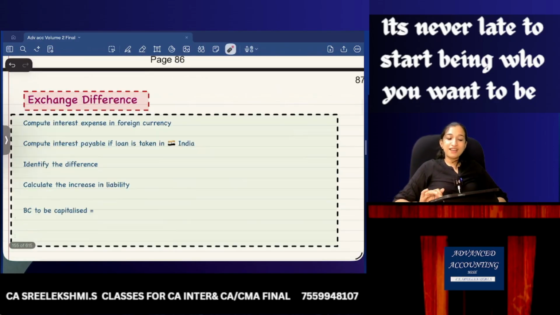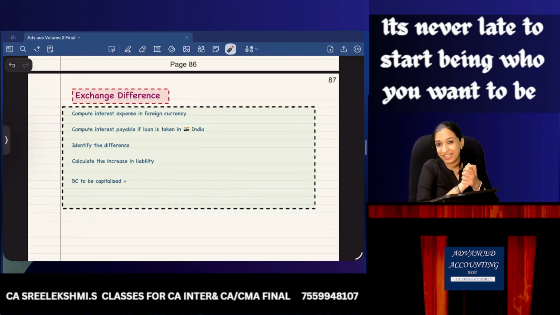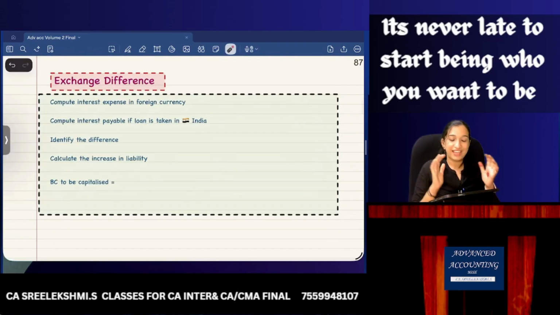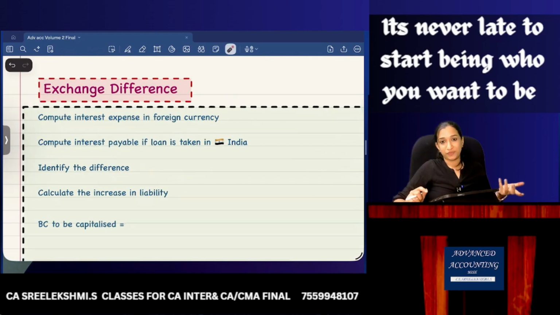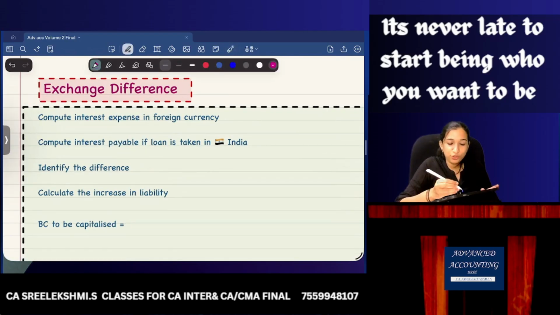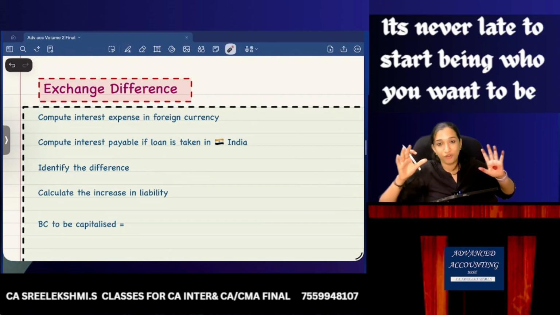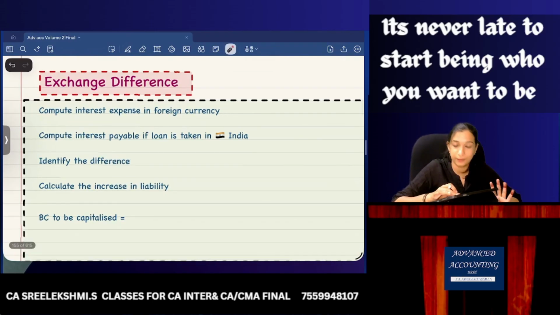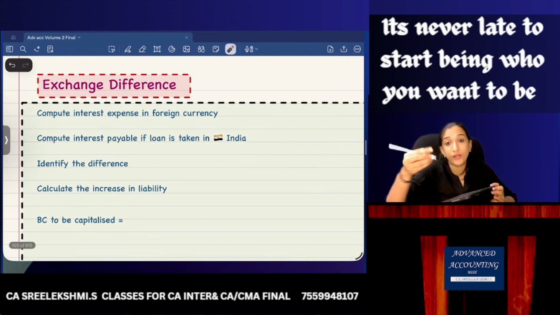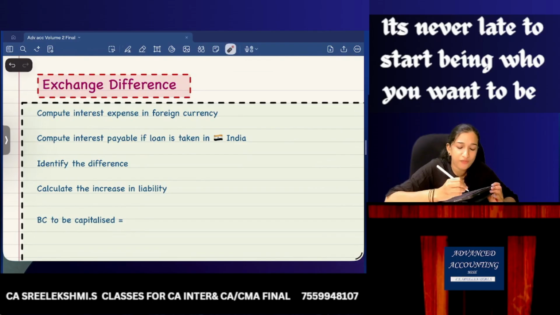Now, the last area in the standard is exchange difference. What is this exchange difference? What is this topic? I don't know. See, you should have done AS 11, or you have already studied AS 11. I don't know. Now listen. You have a foreign currency loan. So this is the last area. Pay attention.